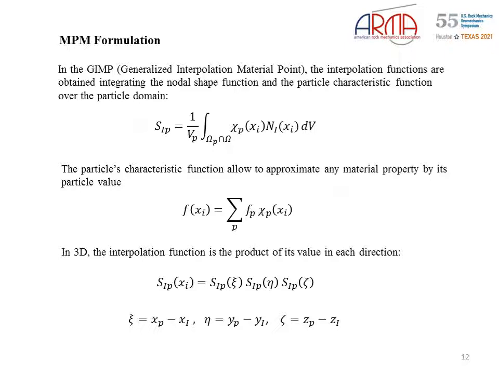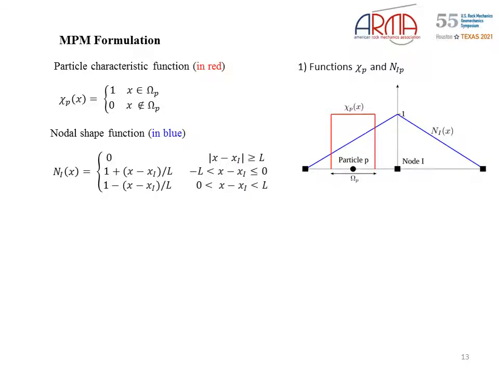In the GIMP, the interpolation functions are the integral of the product of the particle's characteristic function and the nodal shape function over the particle domain. This particle characteristic function allows us to approximate any material property by its particle value. In 3D, the interpolation function is the product of its value in each direction using the relative position of the particle regarding the nodes. In this figure, we can see the definition of the particle characteristic function and the nodal shape function used in this work.